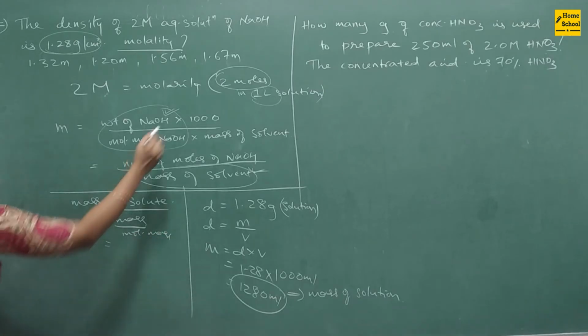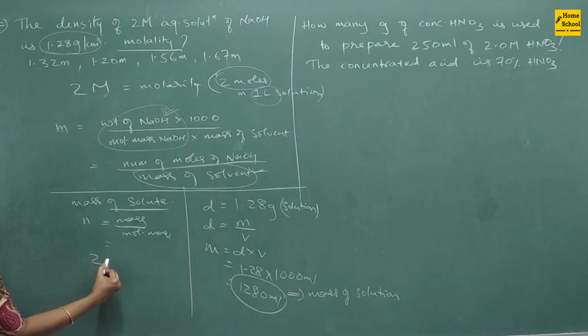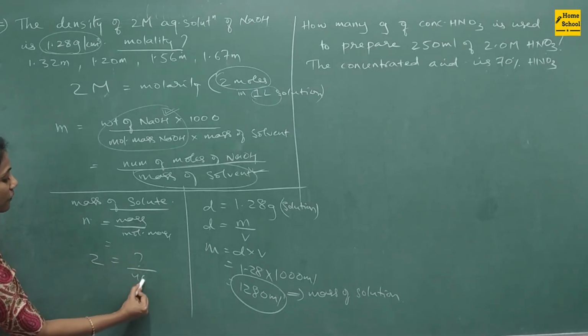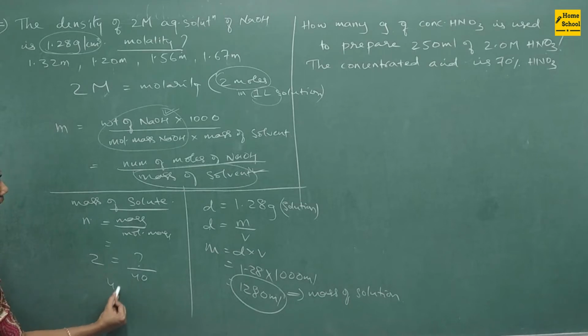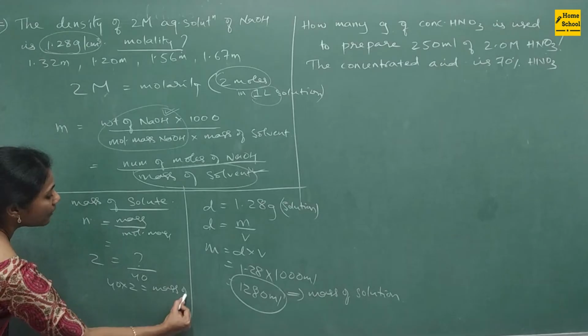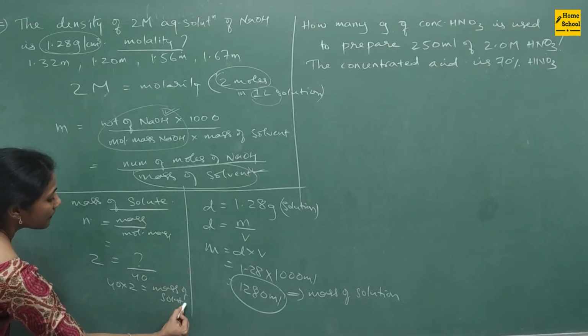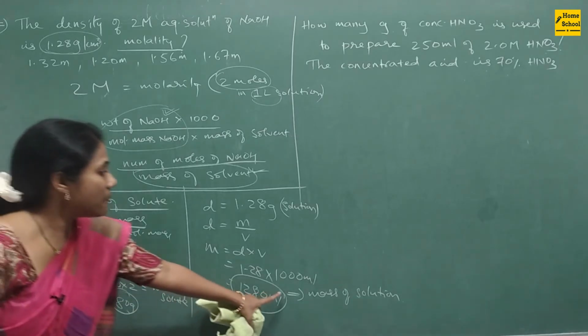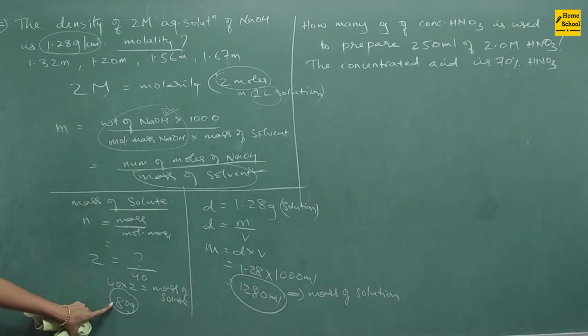Number of moles of solute is 2. 2 is equal to mass, which we don't know, divided by molar mass 40. So mass is 40 into 2, the mass of NaOH, that is solute. So that is 80 grams of solute. This is mass of solution. This is mass of solute.